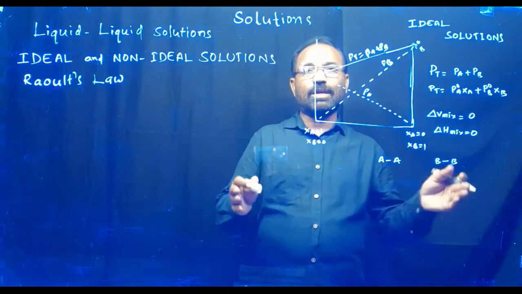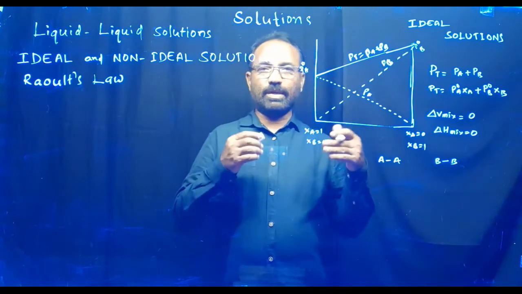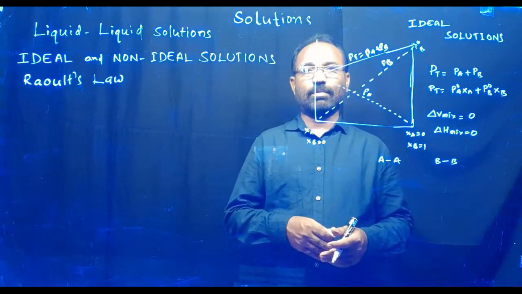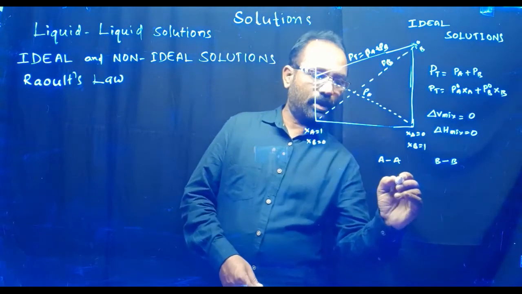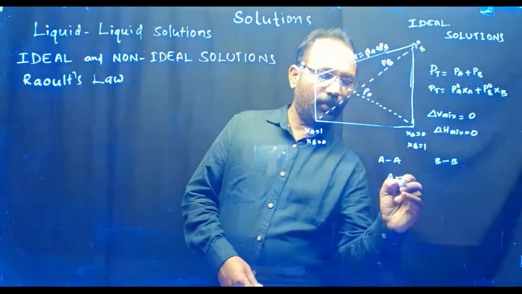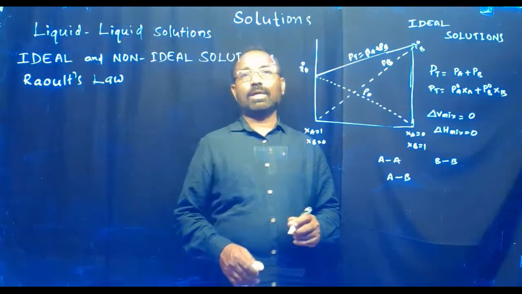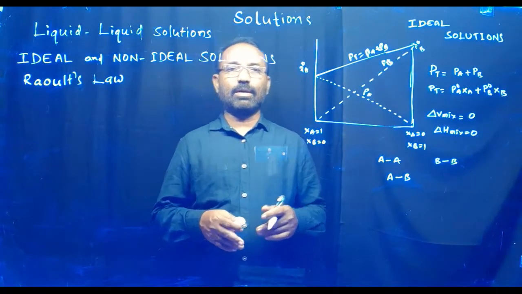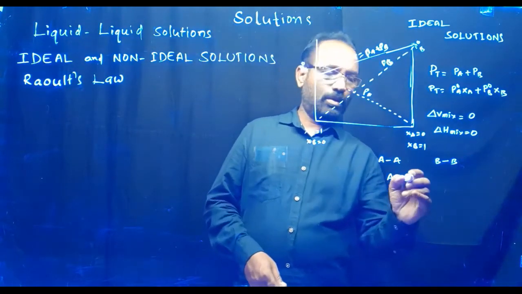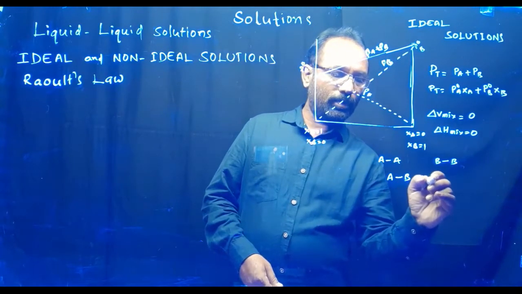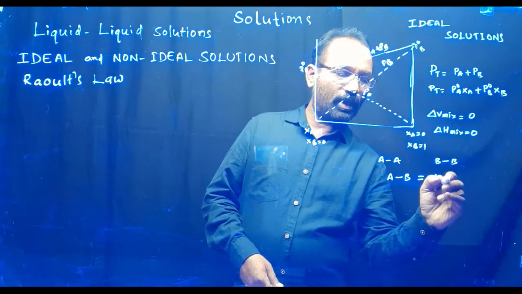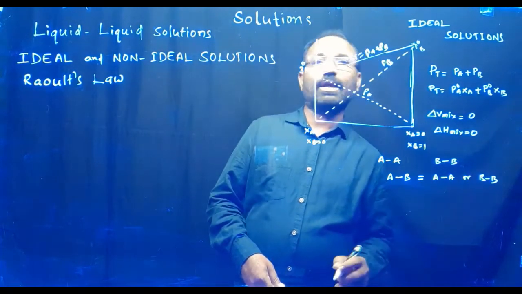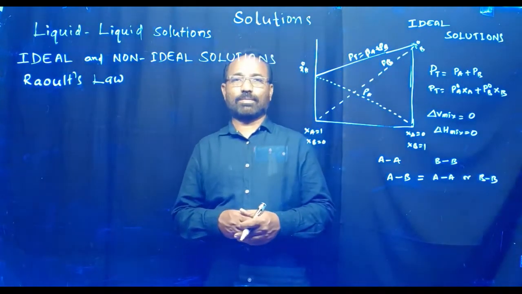If these two liquids are mixed together, a force is developed between AB molecules, that is AB forces. Here the intermolecular force of AB should be equal to the intermolecular force of AA or BB. In that case, ideal solutions are possible.